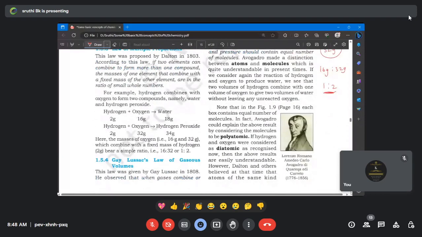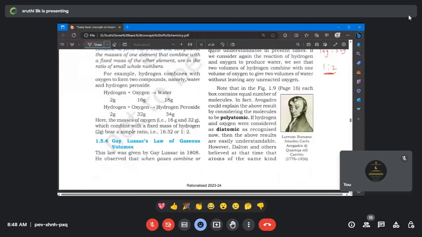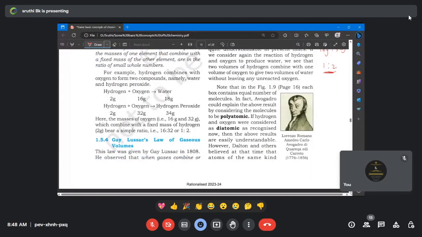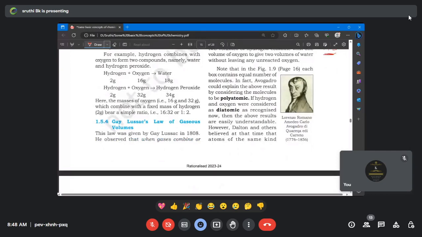Again, one of the important laws. This is also applicable for gases. So let's go directly into the law. It's very simple. You have an equal volume of gases. Let's take hydrogen, nitrogen, and oxygen. Let's consider the volume is 10 liters. So 10 liters of hydrogen, 10 liters of nitrogen, and 10 liters of oxygen, at the same temperature and pressure.